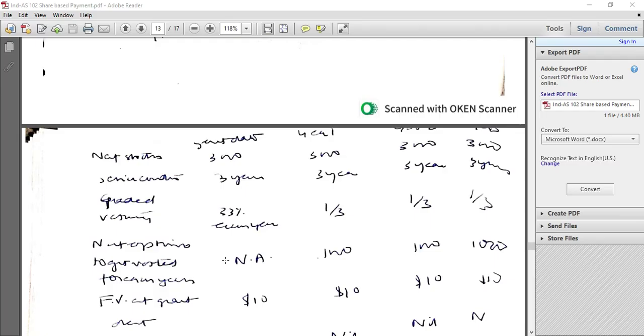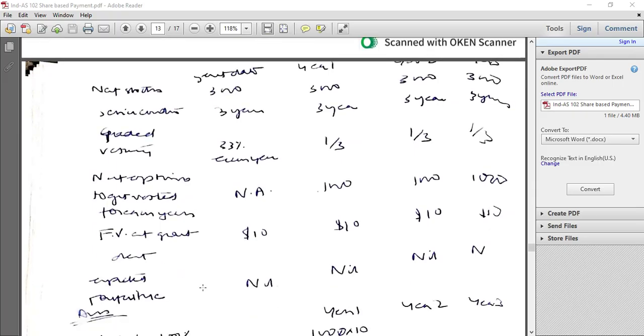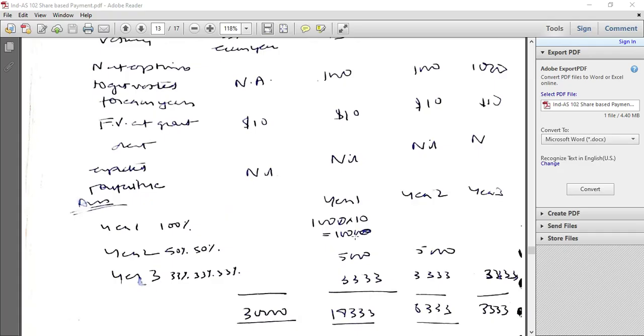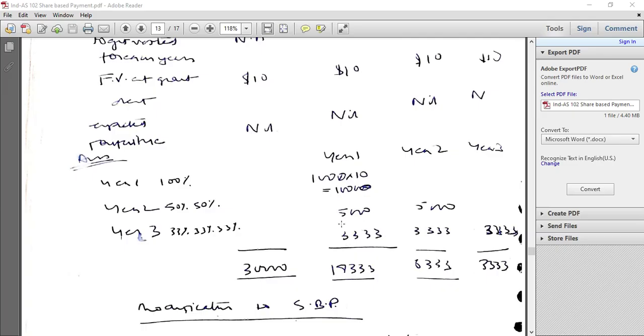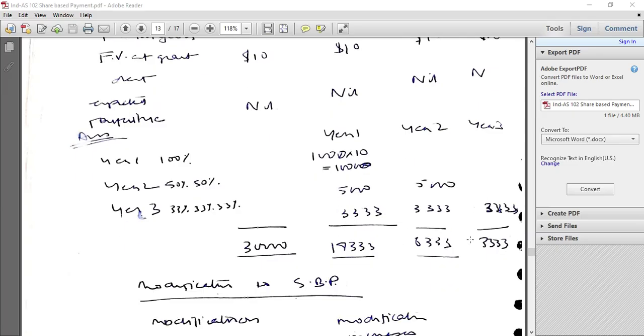Example of graded vesting. Number of stocks 3,000, 3,000, 3,000. Service condition 3 years. Vesting conditions one third, one third, one third. It is graded vesting. Number of options is 1,000 and fair value at the grant date is 10 each. So 1,000 into 10, 10,000 would be the charge in year 1, then 5,000 and 5,000 in year 1 and year 2, and in year 3, 3,333, 3,333 and 3,333 would be the charge in year 1, 2 and 3.